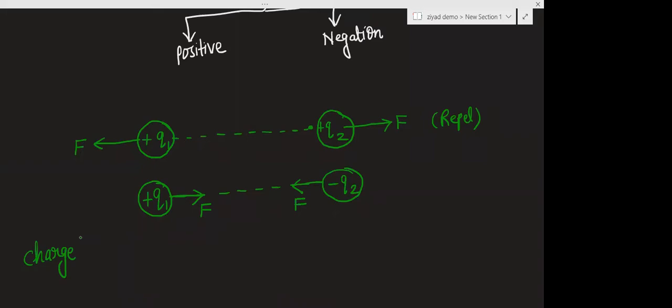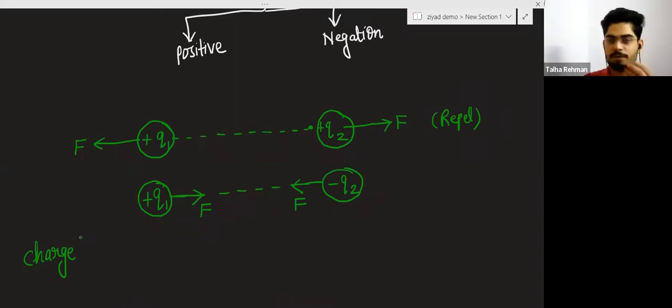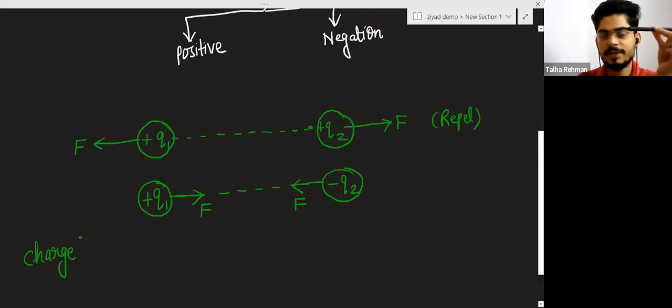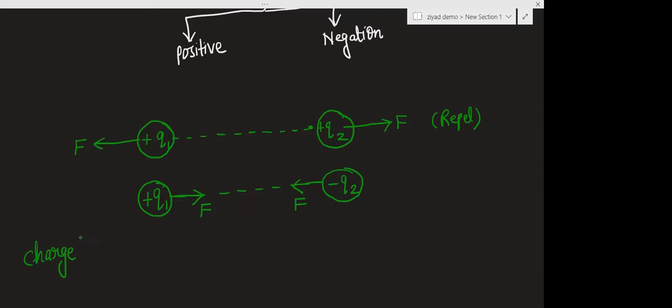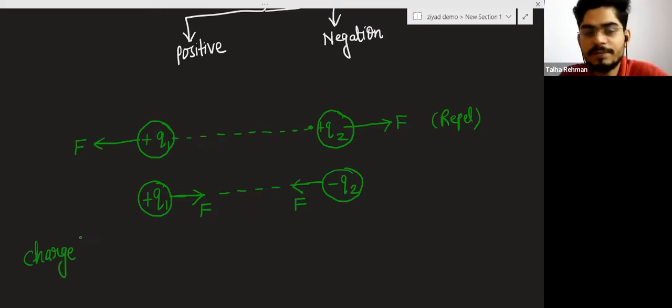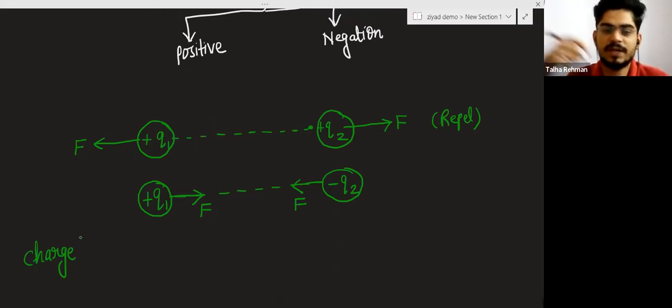If you are applying that force in a certain direction, there is the magnitude, meaning how much force I am applying, and the direction, east, west, north, south and so on.